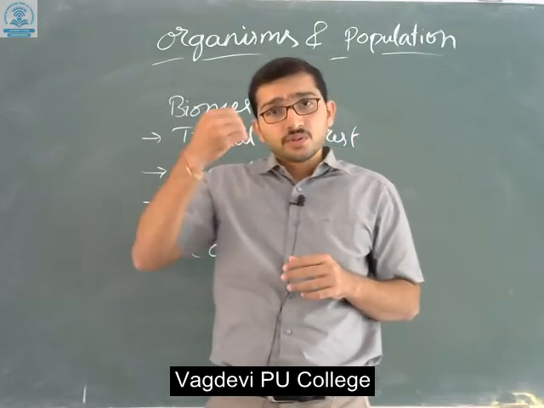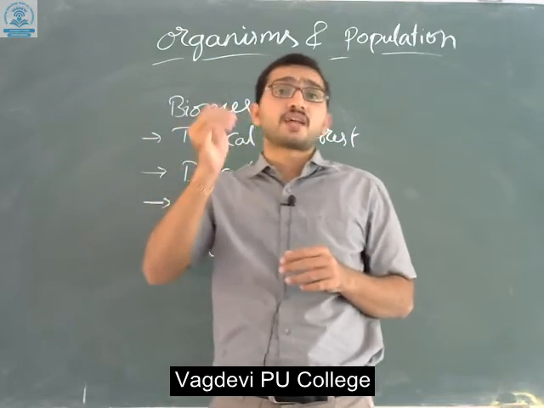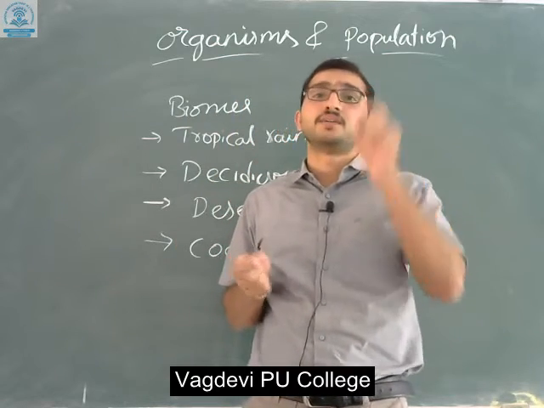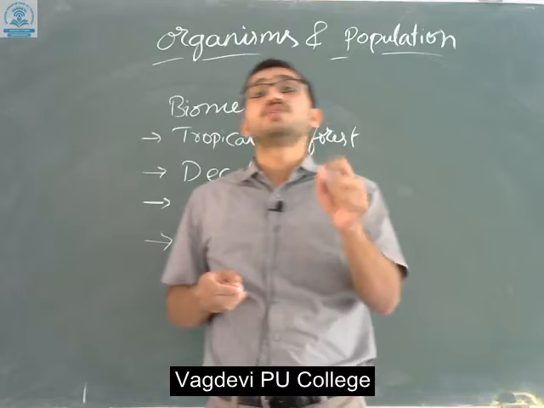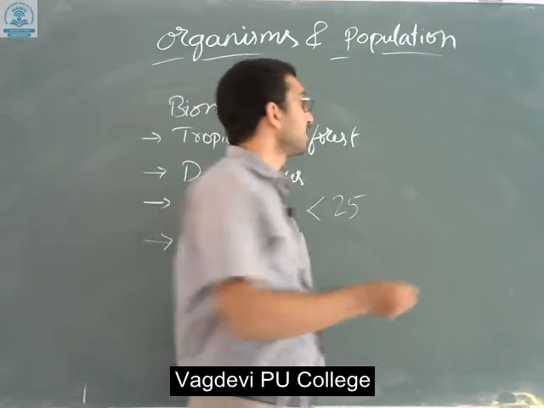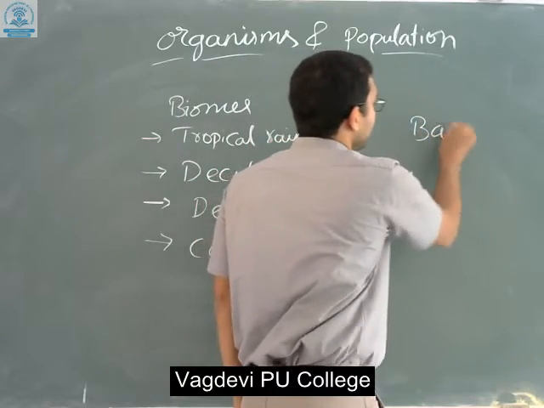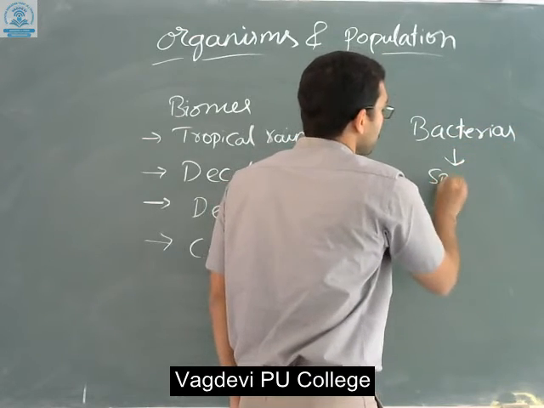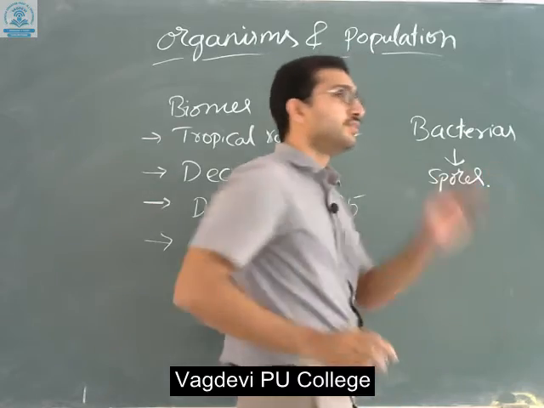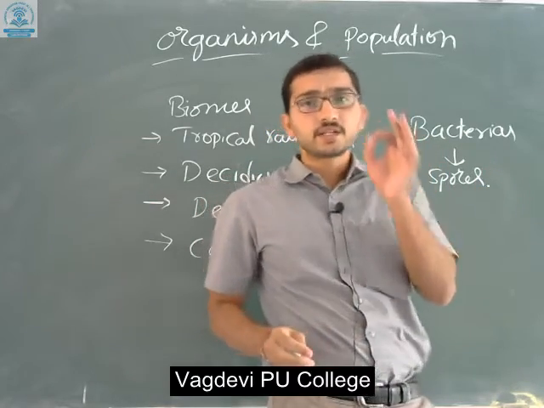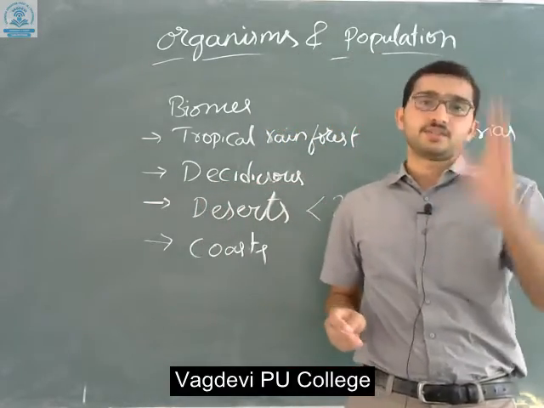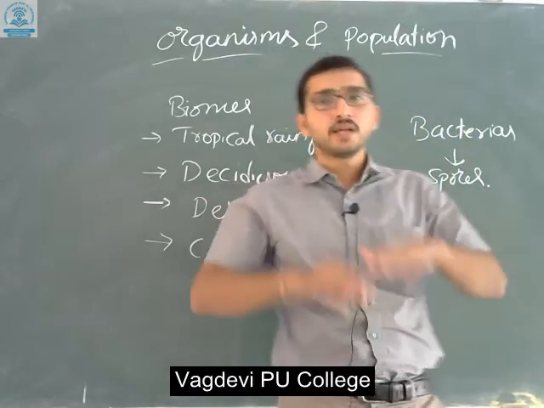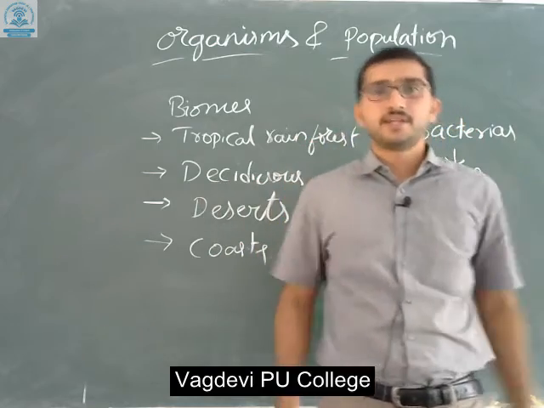Similarly, due to certain variations in climate as well as temperature, even bacteria have adapted themselves by producing spores. These spores will only germinate during favorable conditions. Whenever favorable conditions are available, the spores will germinate and the bacteria multiply their growth.